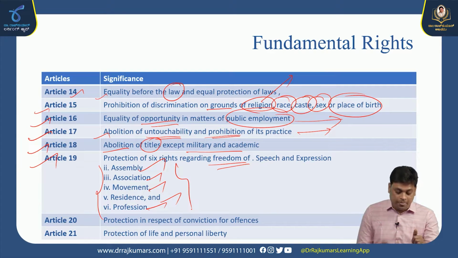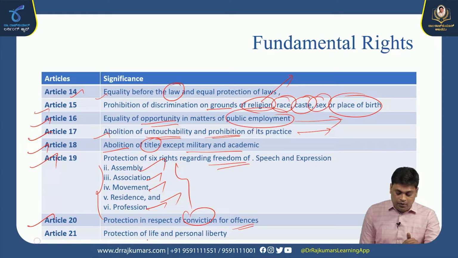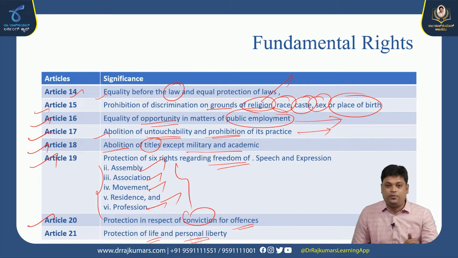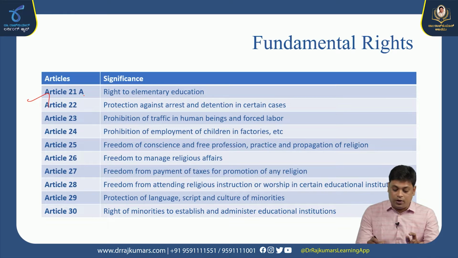Article 20, protection in respect of conviction for offences. If any people commit any offences, they need to get protection. That also comes under our fundamental rights, Article 20. Article 21, protection of life and personal liberty. Every citizen's life is supposed to be protected by the Constitution. Article 21A, right to elementary education, very important. The right to education comes under our Indian Constitution as Article 21A.